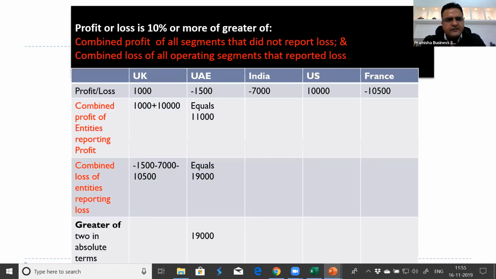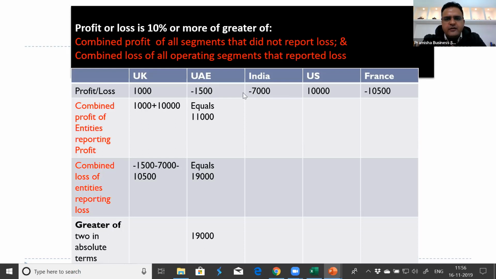The third category is profit or loss. Now we need to read it very carefully. We need to break this line. First, profit or loss is 10% or more of the greater of. Read from the point greater of. Greater of combined profit of all segments that did not report loss. We'll combine all the segments which are reporting loss.